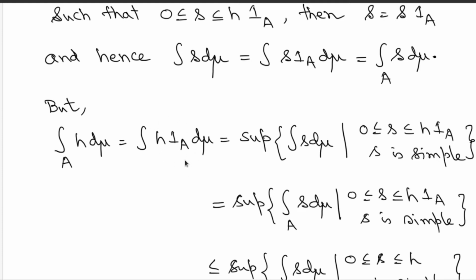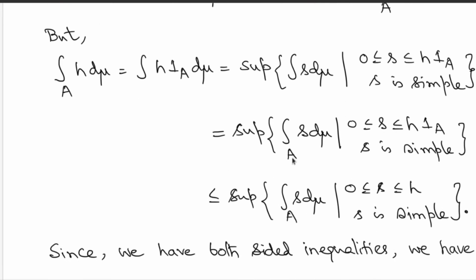But for this function's integration, following the definition, you have to consider all simple functions that are below h times indicator A, consider their integrations and consider their supremum. So that's what this definition suggests. But then you have just said that for such simple functions, the integration of s is nothing but the integration of s over the set A. I have just made use of this equality that s is 0 on the complement of A, so it will not contribute there, right? So that's all we are using here.